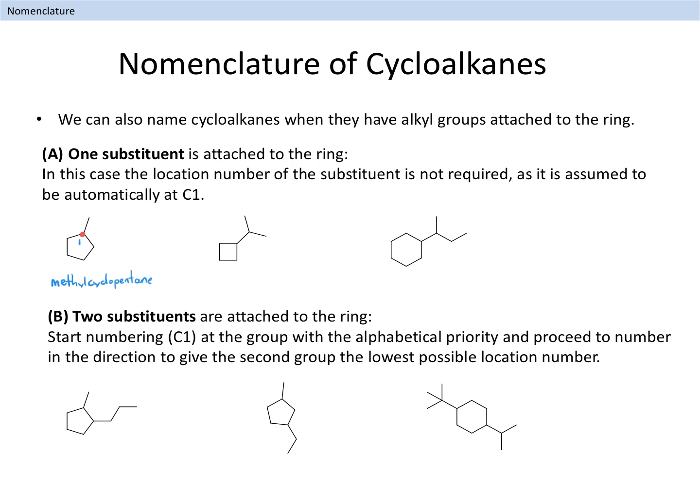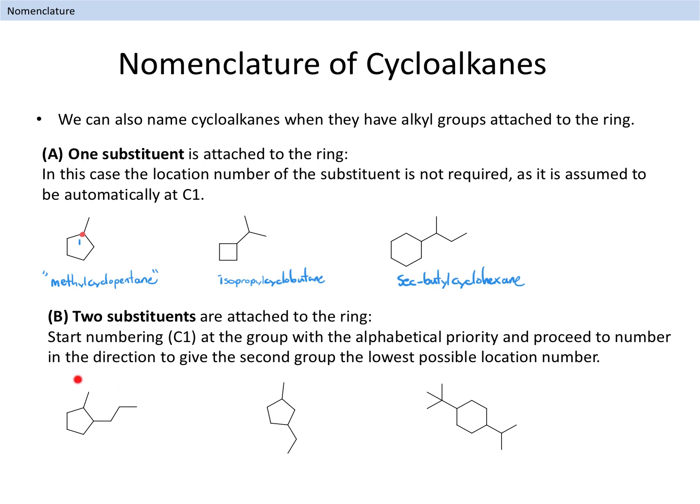Using this rule, we can name the following alkanes. We have a methylcyclopentane, followed by an isopropylcyclobutane, and finally, a sec-butylcyclohexane. How do we number a cycloalkane that has 2 substituents? We start by assigning the location 1 to the carbon in the ring that has the alphabetically highest priority substituent. We then proceed to number in the direction to give the second group the lowest possible location value. Let's see how this works in the following examples.